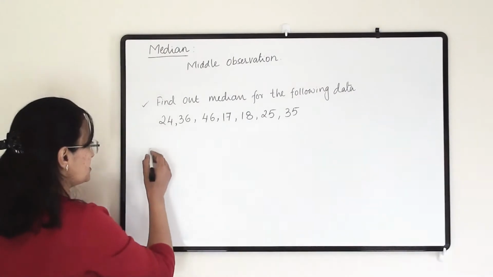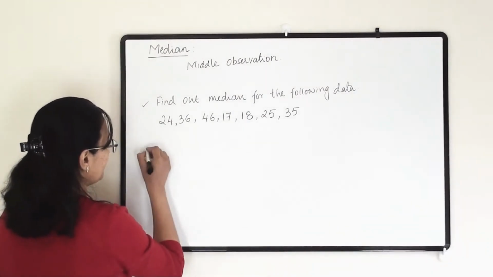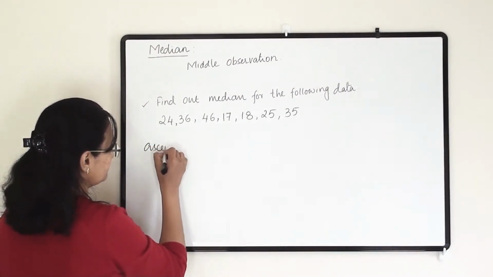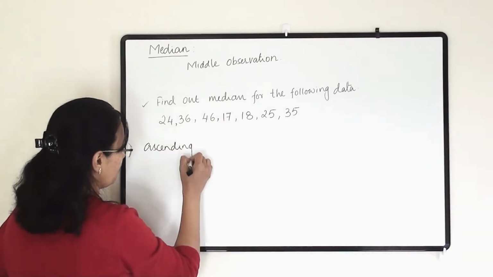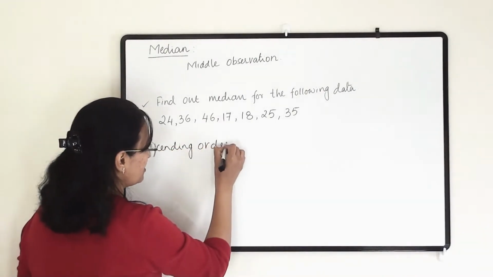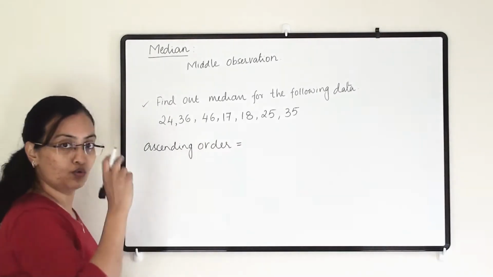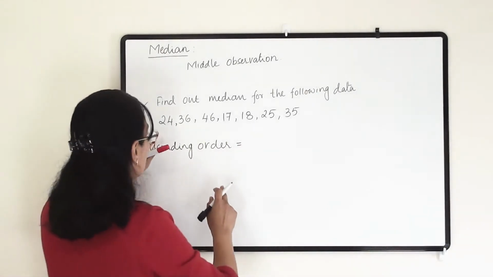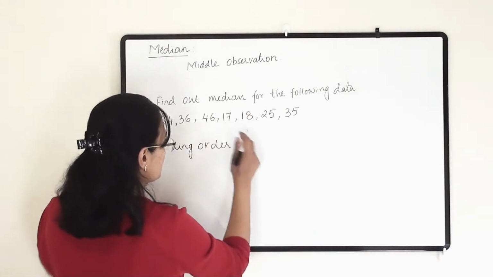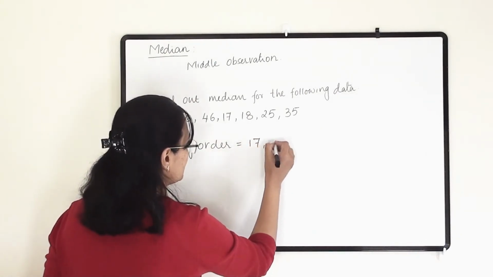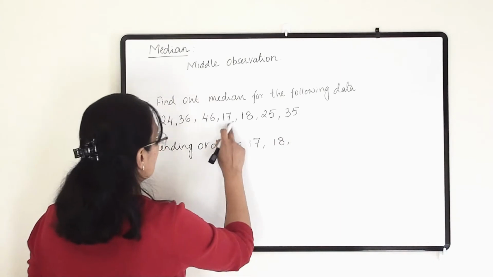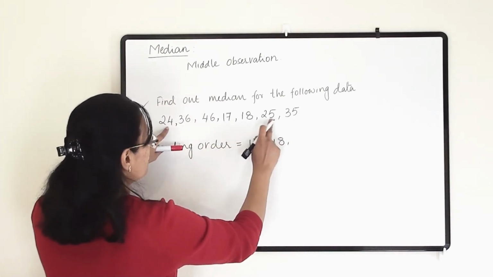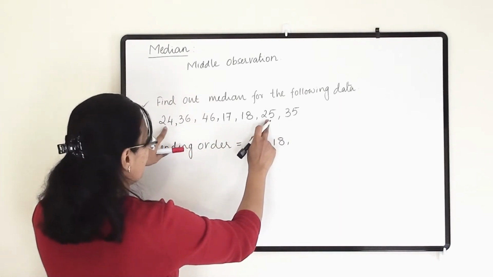So let us first arrange this data in ascending order. What is the meaning of ascending order? Ascending order means first we write the lowest number, then go towards the biggest number. So here, which one is the lowest number? 17. After 17, 18 will come. Then 25 is there and 24 is there.